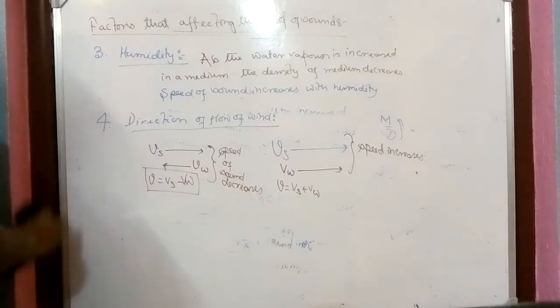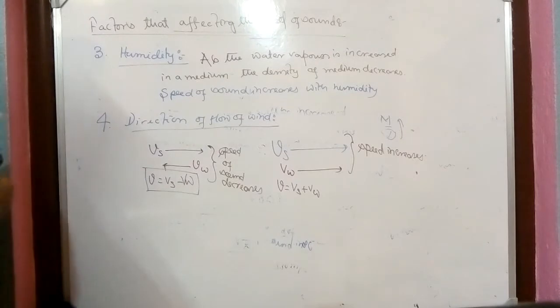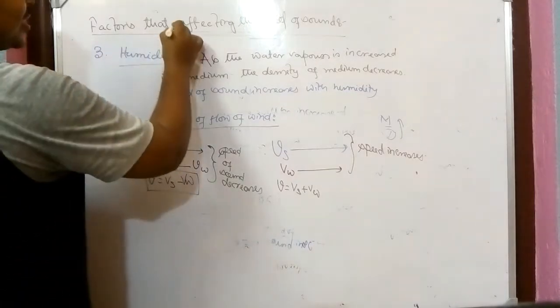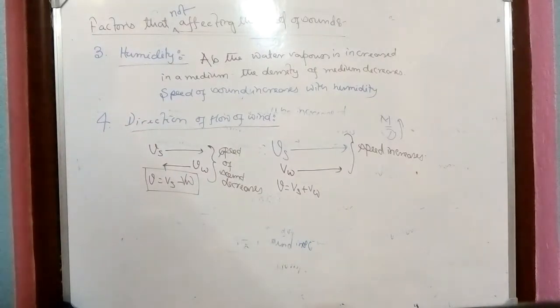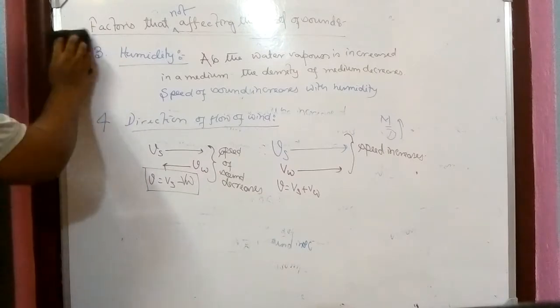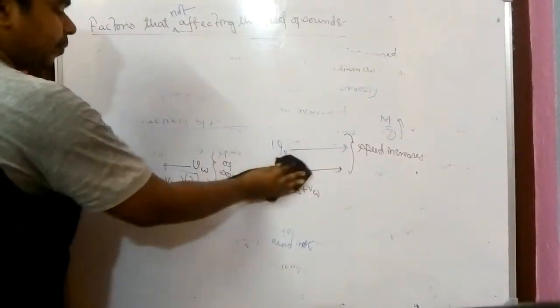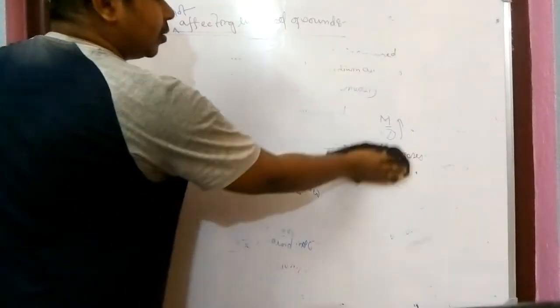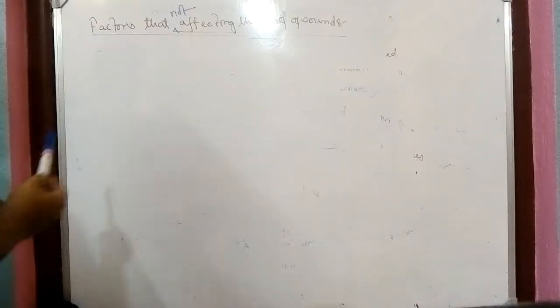Whenever we are discussing the factors that affect the speed of sound, we have to mention one more thing: the factors that do not affect the speed of sound. What are the factors which do not affect the speed of sound in a medium? That also we have to see. First one, which is very surprising, and you may also be quite shocked about why this thing is here.